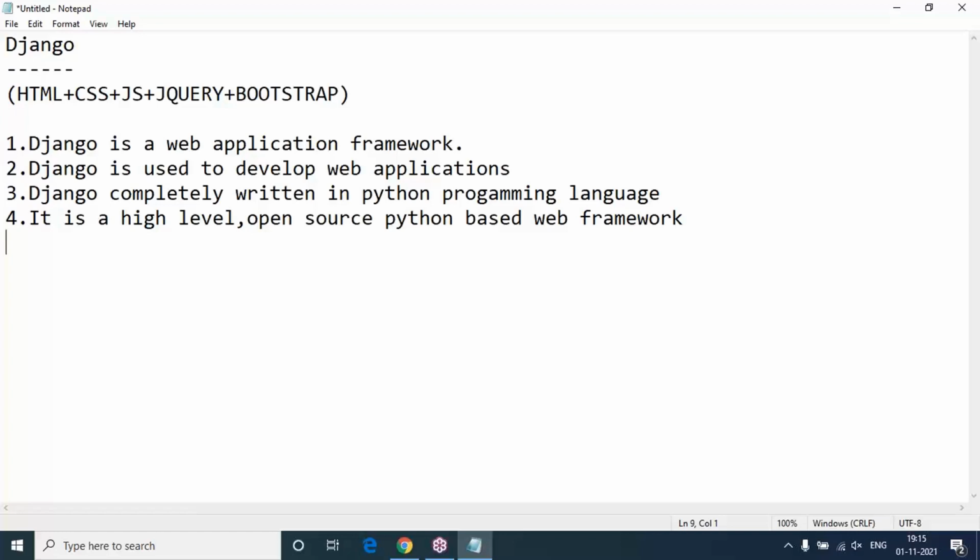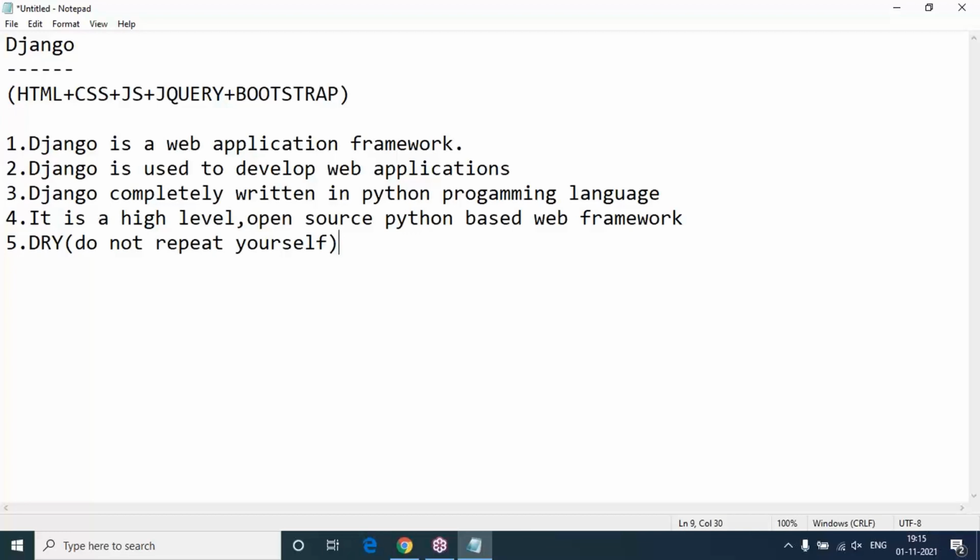Django has clear documentation, and it follows the principle that is DRY, which means do not repeat yourself. We need not repeat our code completely.